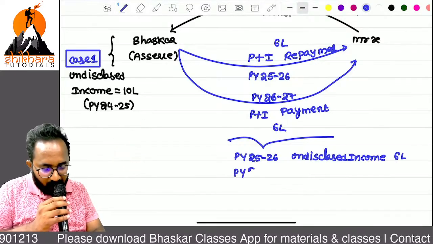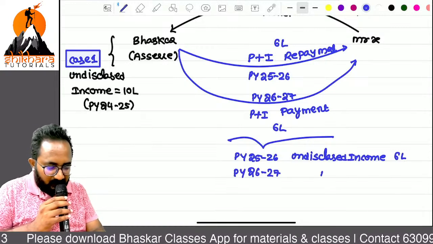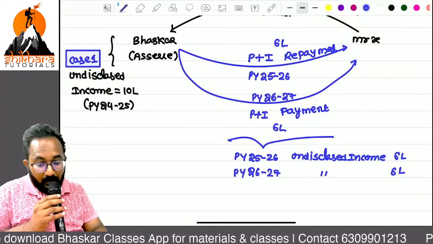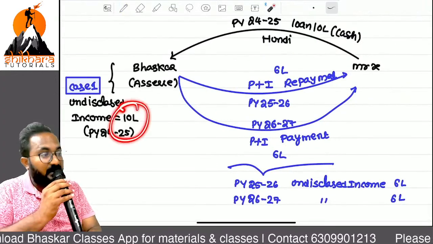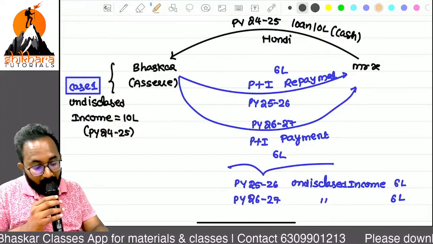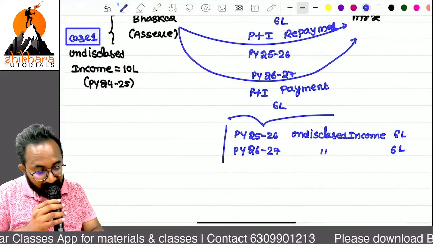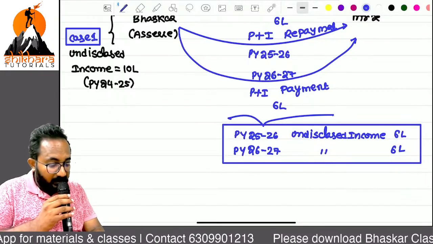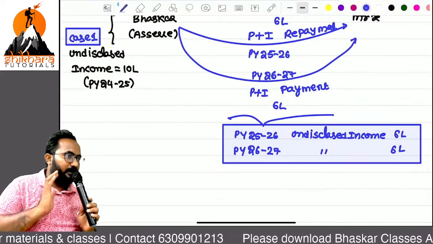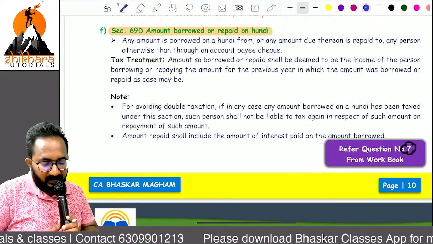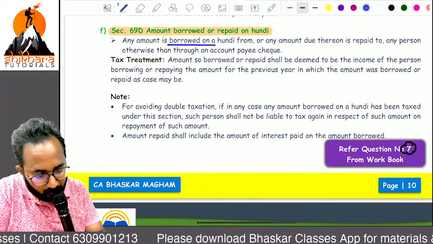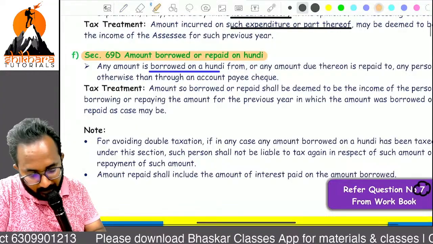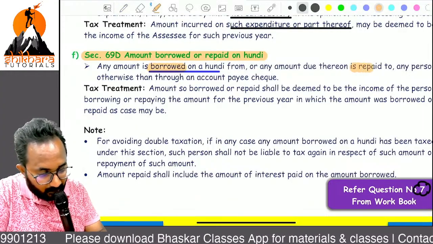Next year, what is that amount of repayment we are doing? Yes, 6 lakh. But remember, already how much amount we have treated as deemed income? 10 lakh. So now at the time of repayment, don't treat this as deemed income. If you treat this as deemed income, which treatment will affect? Double taxation will affect. Now we can easily understand. Any amount borrowed on Hundi, borrowed on Hundi. Next, please underline repaid also.